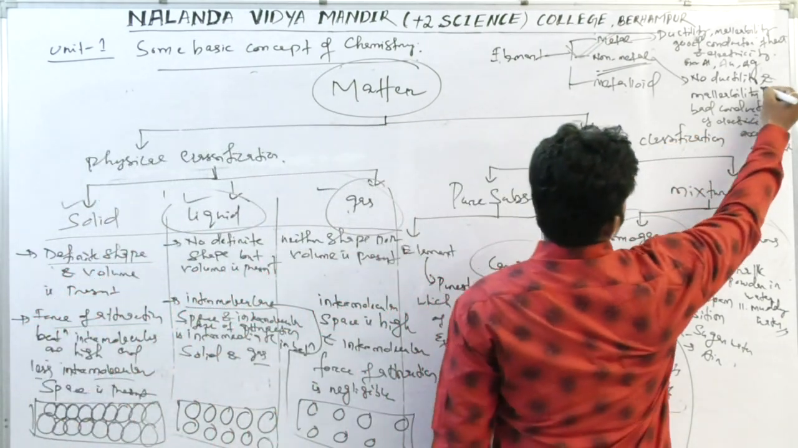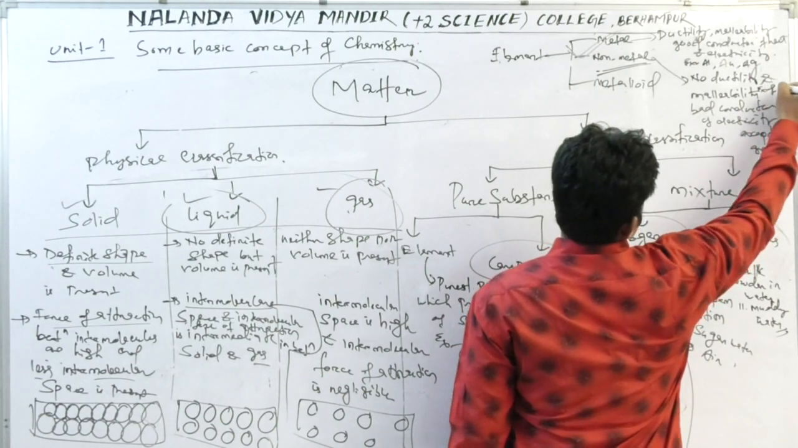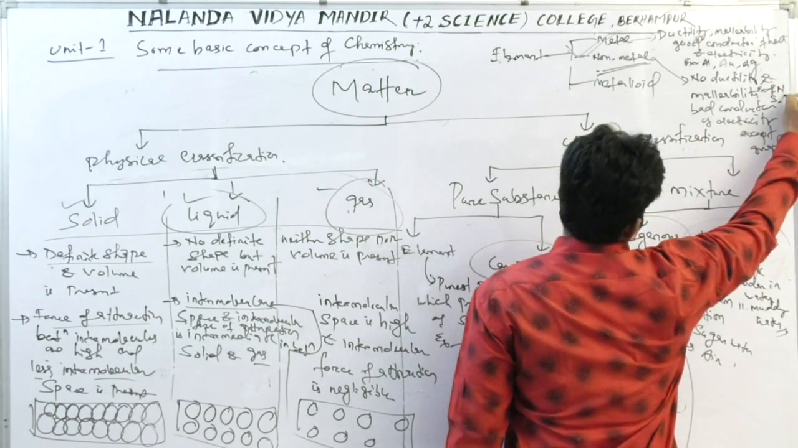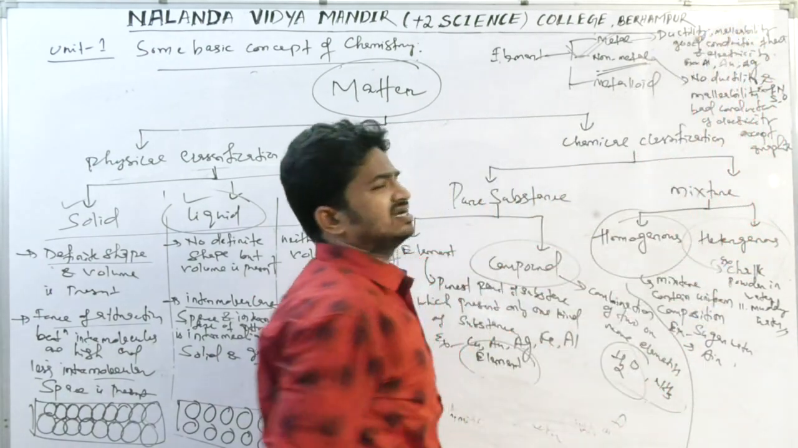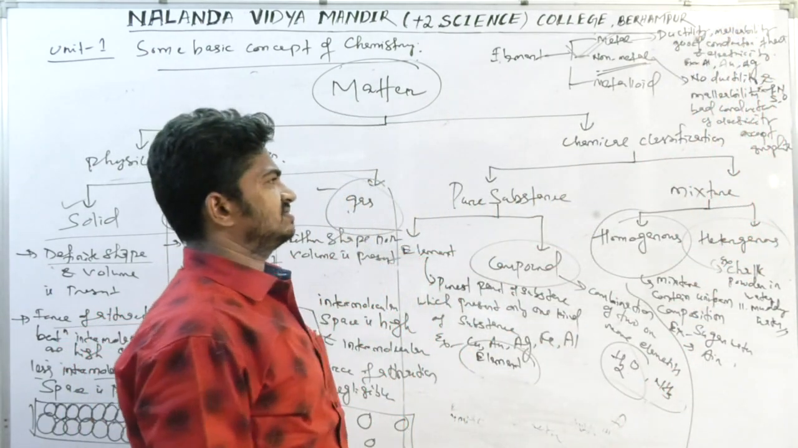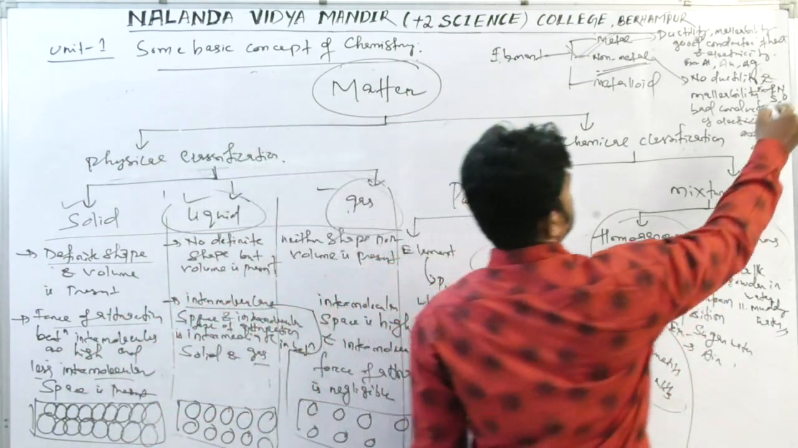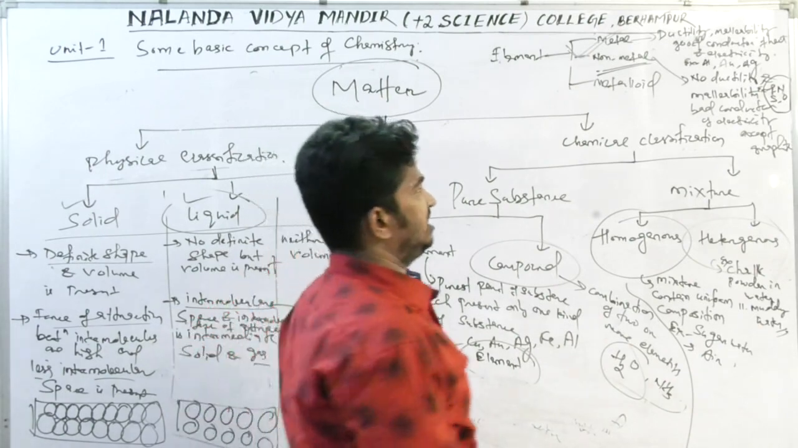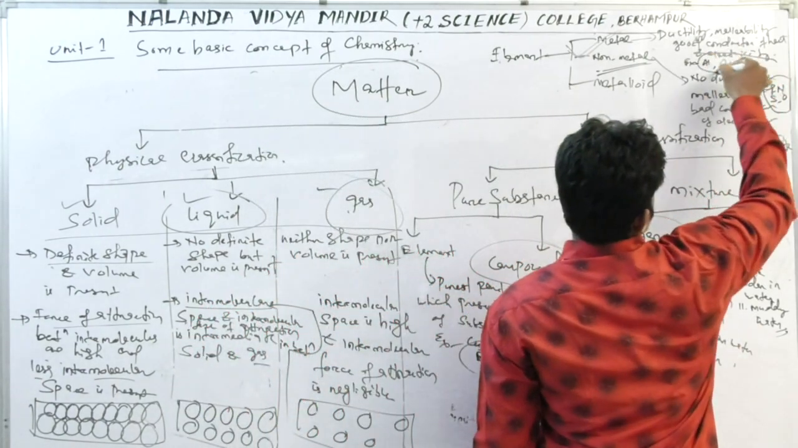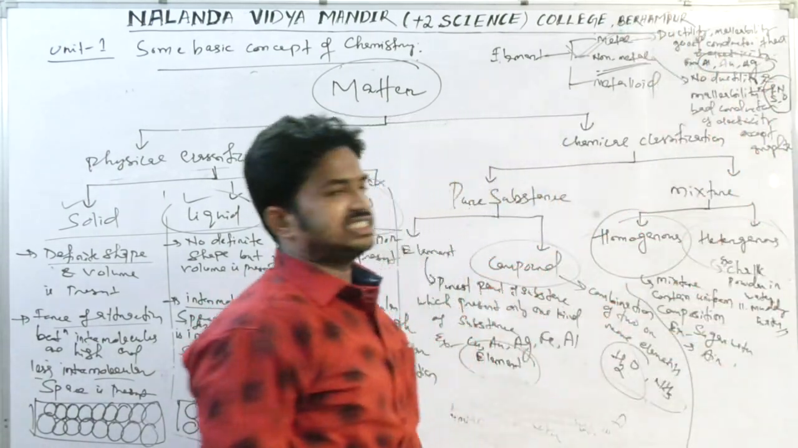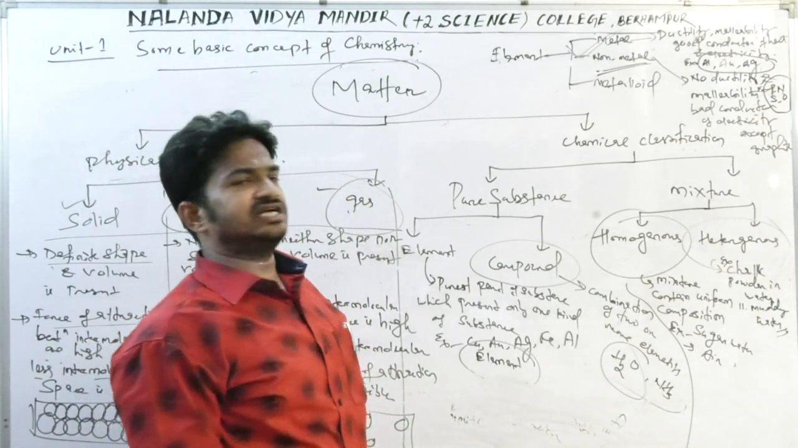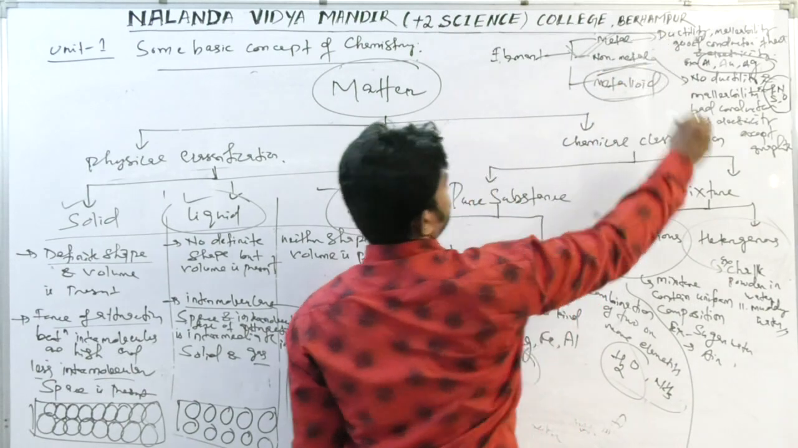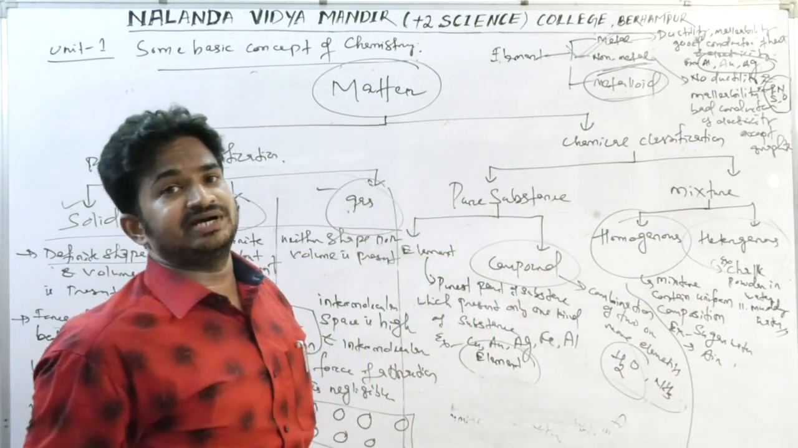Examples are phosphorus, nitrogen, sulfur, bromine, iodine, etc. Examples I have written here: phosphorus, nitrogen, sulfur, oxygen. And examples of metals are aluminium, gold, silver, copper, iron, and many more. And metalloids show properties in between metals and non-metals.